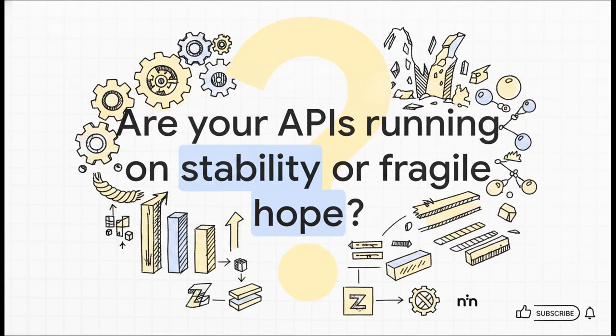So I'll leave you with this provocative thought as you look at your own code. Are your API integrations running on engineered stability, or are they just running on fragile hope? Taking the time to build these 3 pillars will save you countless hours of debugging down the road.